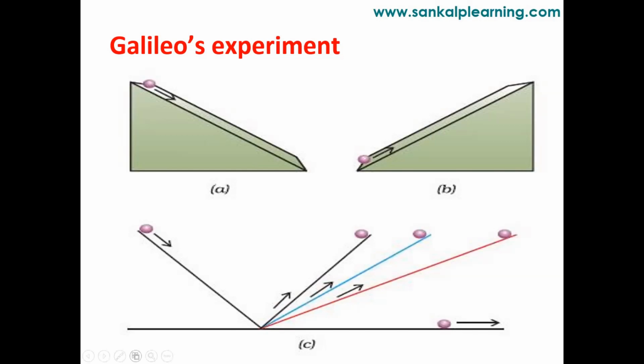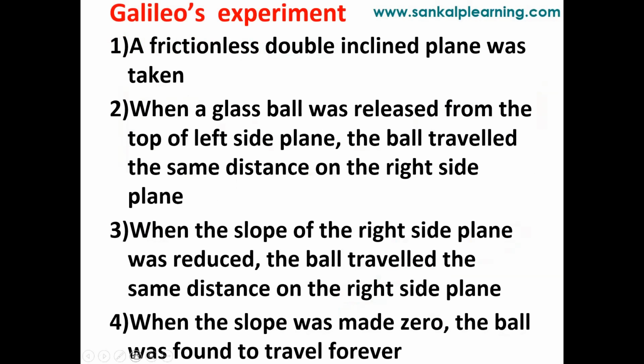In this experiment, we have these points. A frictionless double inclined plane was taken. Just now you have seen in the figure that we have two inclined planes. When a glass ball was released from the top of the left side plane, the ball traveled the same distance on the right side plane.